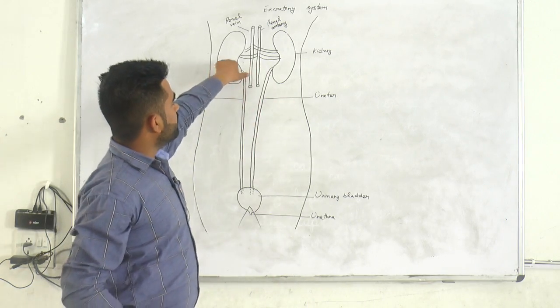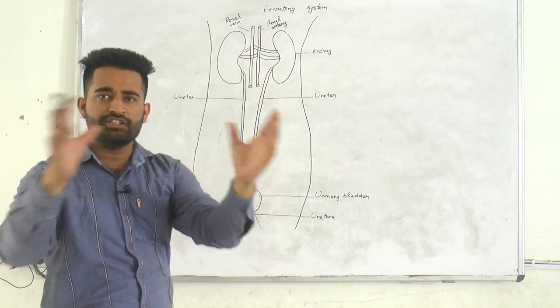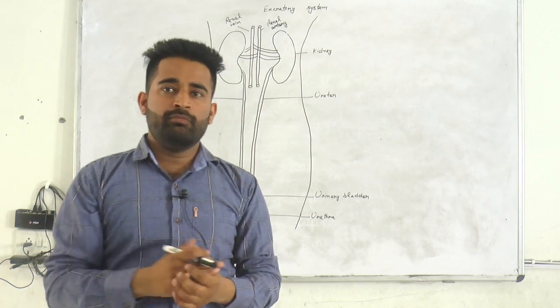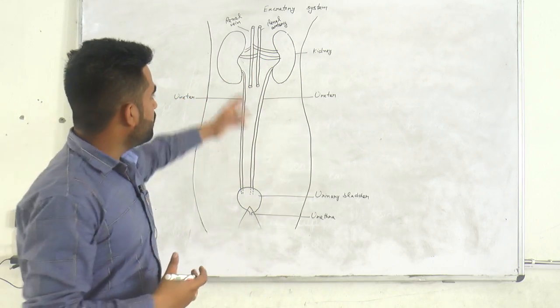There are two kidneys in our body, the left kidney and the right kidney. These are in the shape of a bean, or you can say a cashew nut.